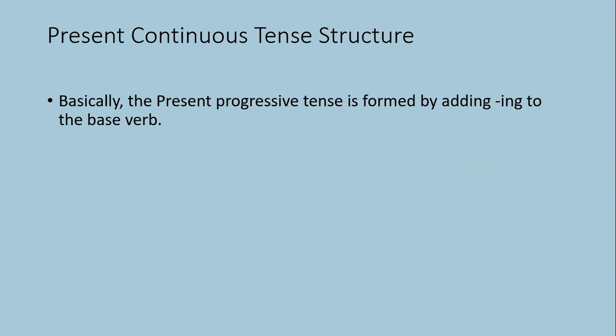First of all, we will discuss the structure of the present continuous tense. Basically, the present progressive tense is formed by adding ing to the base verb, that is the first form of the verb.